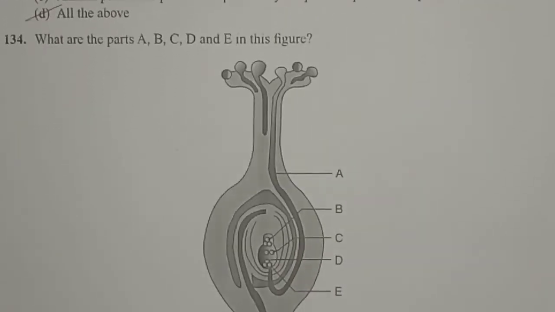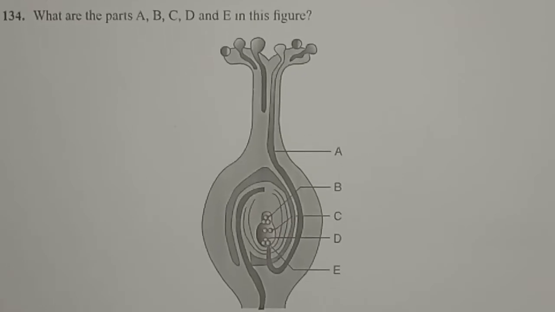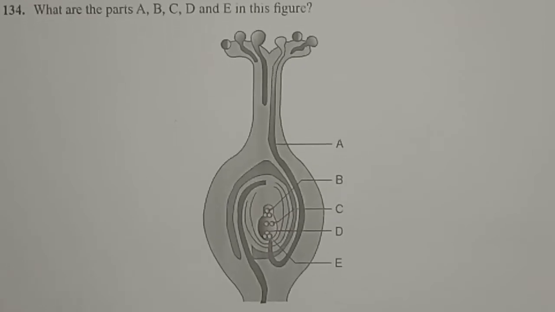Next one, what are the parts A, B, C, D and E in this figure? So this is the gynoecium, and we can observe here A, it is the pollen tube. You can observe.